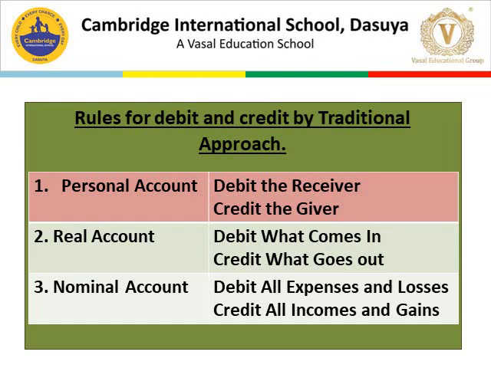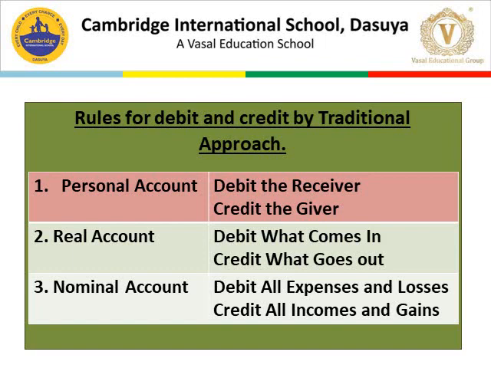It covers all the assets, whether intangible, tangible, current, or fixed. A few examples of assets are land, building, cash, etc. The rule for the real account is debit what comes in, credit what goes out.